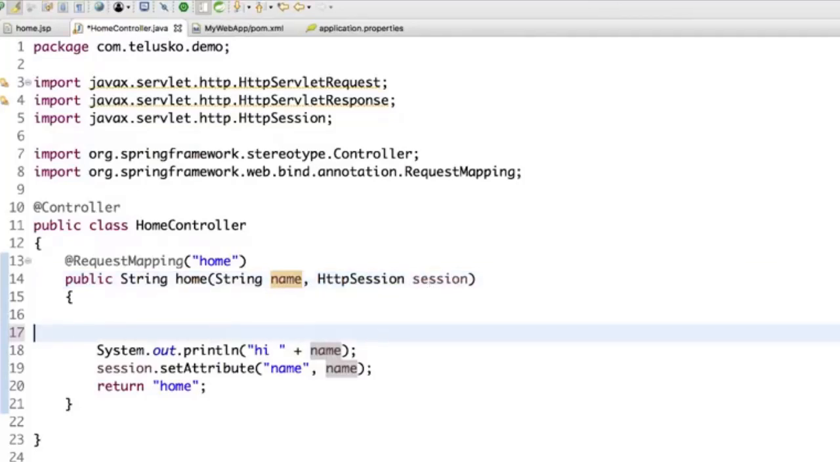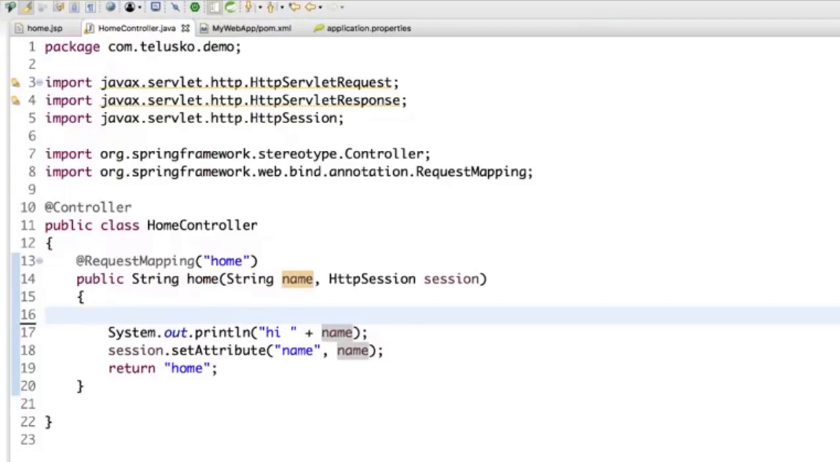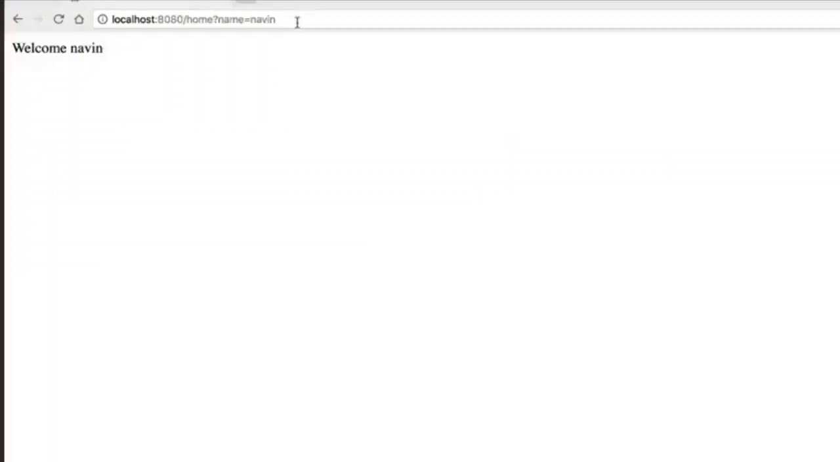Now will it work? Okay, this is just a try. Let's run this, let's relaunch the application. So relaunching is done, and if I go back to the browser again and say enter, you can see it is still working.